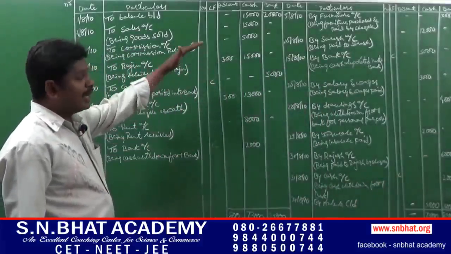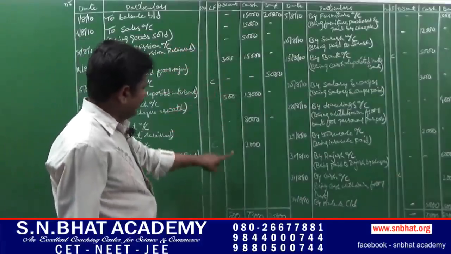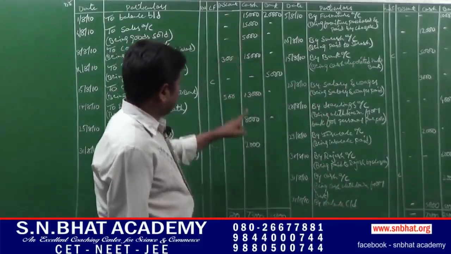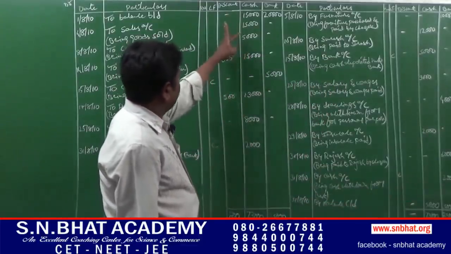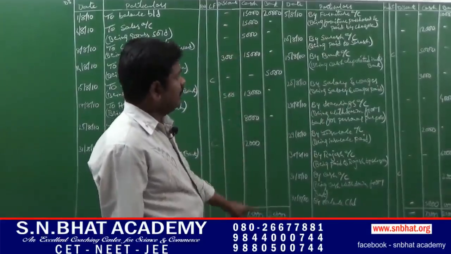Next, that's it. It has to be balanced. No need to balance. Discount column. See here, 800. There is no any amount. Next, in the cash column, we have to total all these transactions. It comes to rupees 73,000.